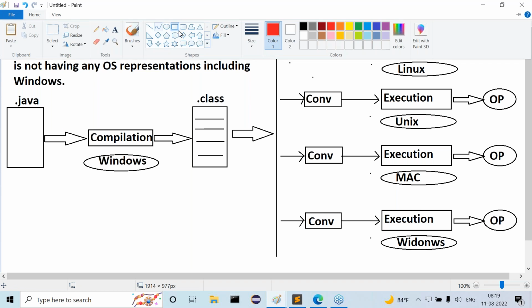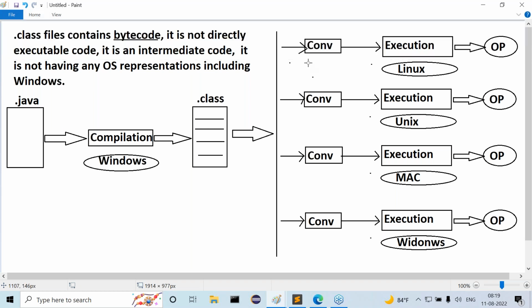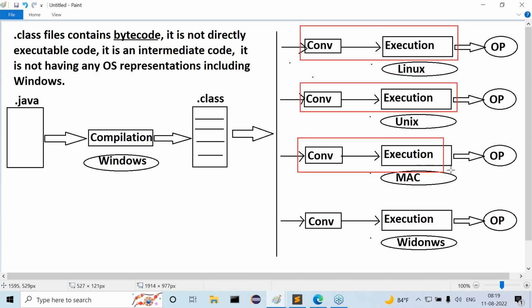Sun Microsystems has provided both the conversion mechanism and execution within a single machine.